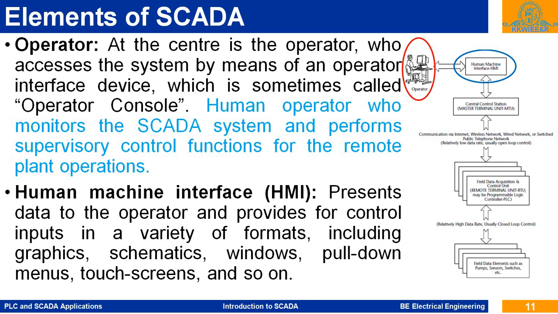So that we can monitor the plant process in a single window, and on that window we can get the various values of the parameters. We can monitor the temperature, speed, and pressure. There are pull down menus, or a number of screens, so we can switch from one screen to another. In this way, the HMI provides the facility to the operator.